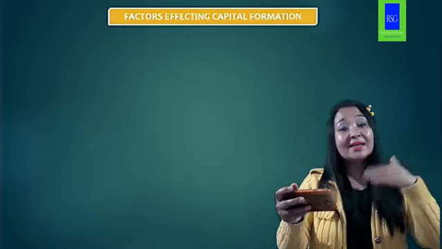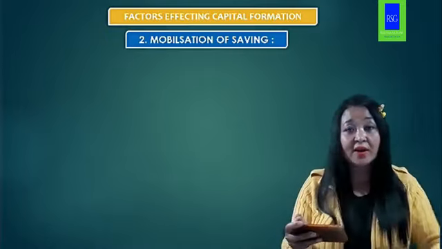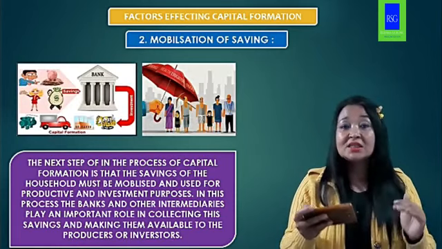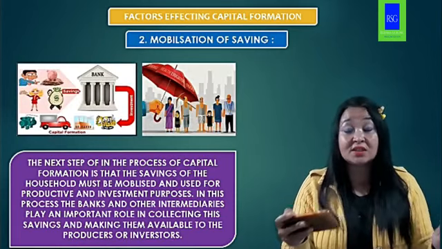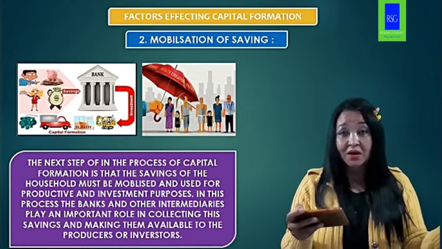Then comes the second factor, that is mobilization of saving. Once you have created the saving, it is very important for you to mobilize that saved money. Understood?